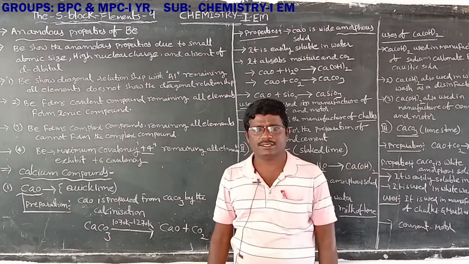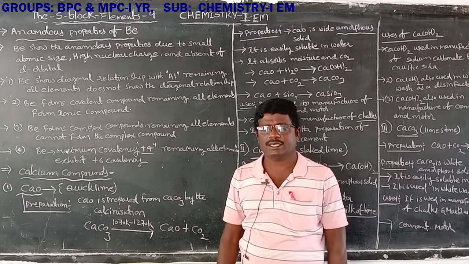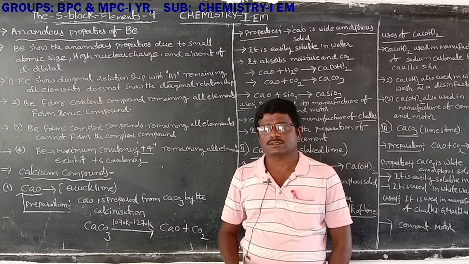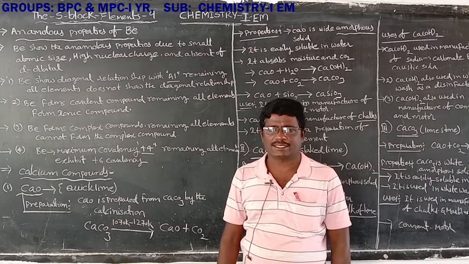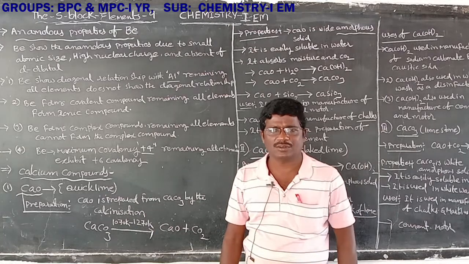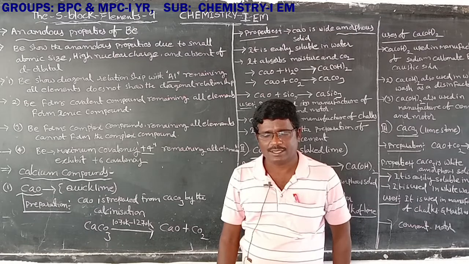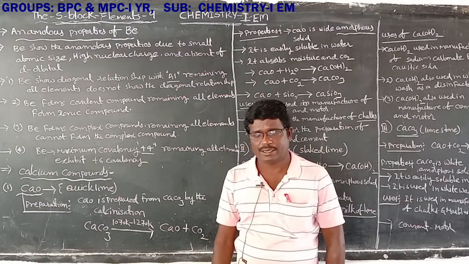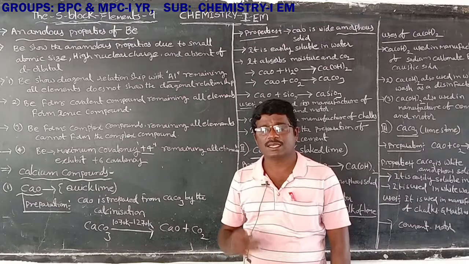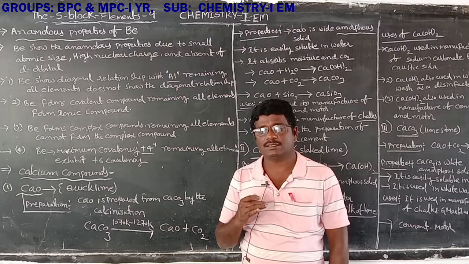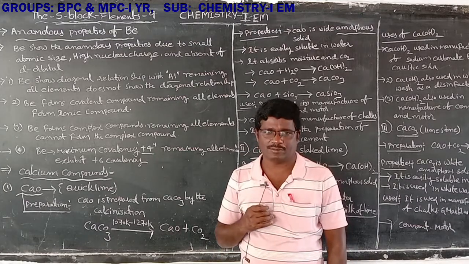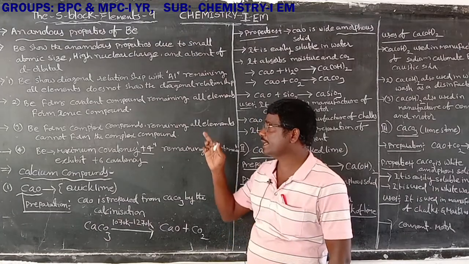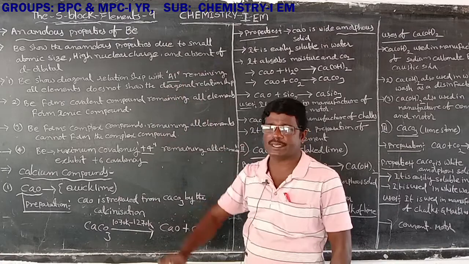In the previous class we discussed the preparation of calcium hydroxide and calcium carbonate, also known as alkaline earth metal compounds; the biological importance of Na+ and K+ ions; and the general properties of alkaline earth metals. But today we are going to discuss the anomalous properties of beryllium.